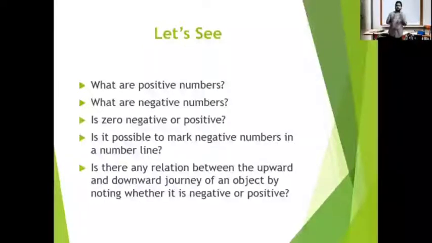I will tell you. The number 0 is neither positive nor negative. It's a neutral number, because it is the neutral line from which numbers greater than 0 are positive and numbers less than 0 are negative. So 0 is a neutral number. It is neither positive nor negative.